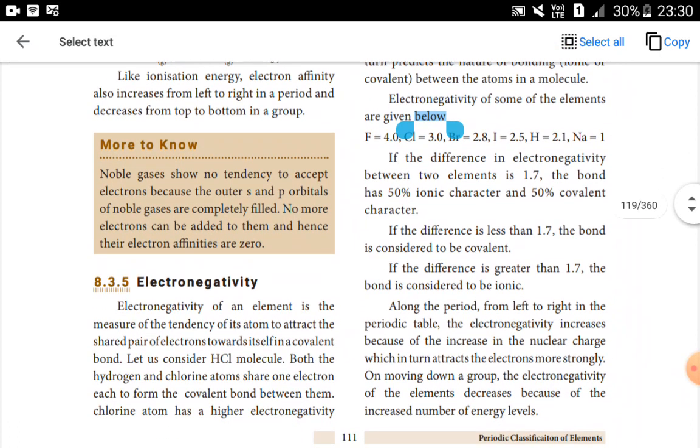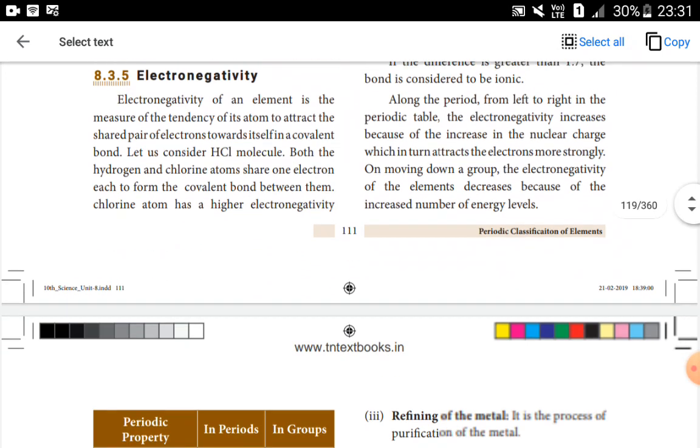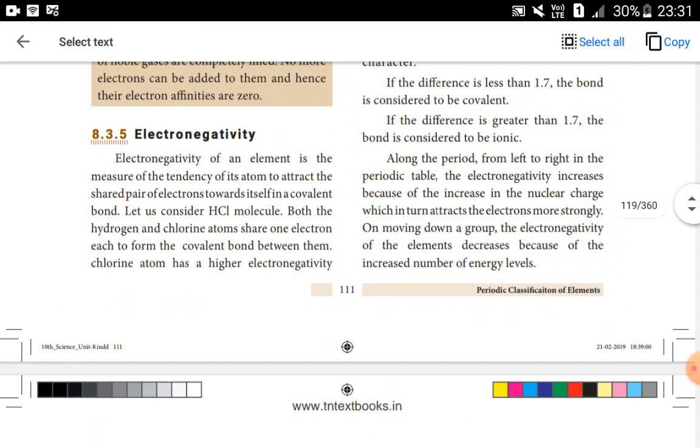Noble gases have no tendency to accept or lose electrons, because their valence shells are completely filled, so no more electron is going to be added. So their electron affinity is 0. The next one, electronegativity.